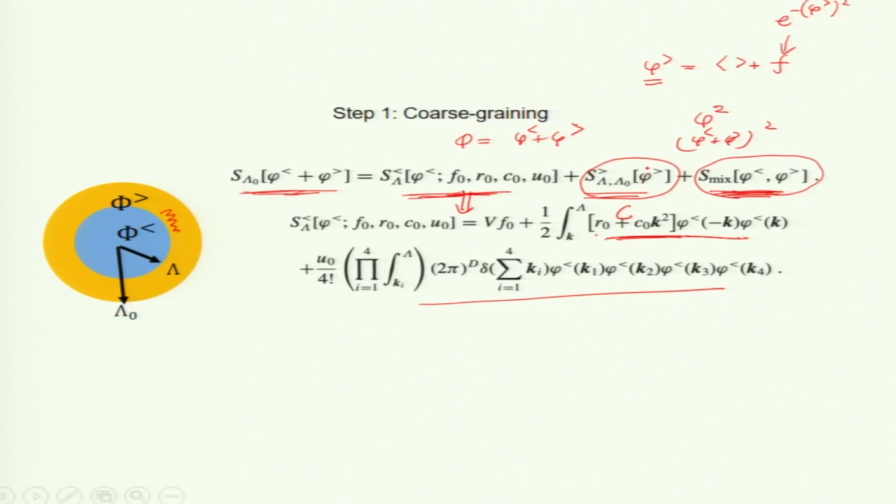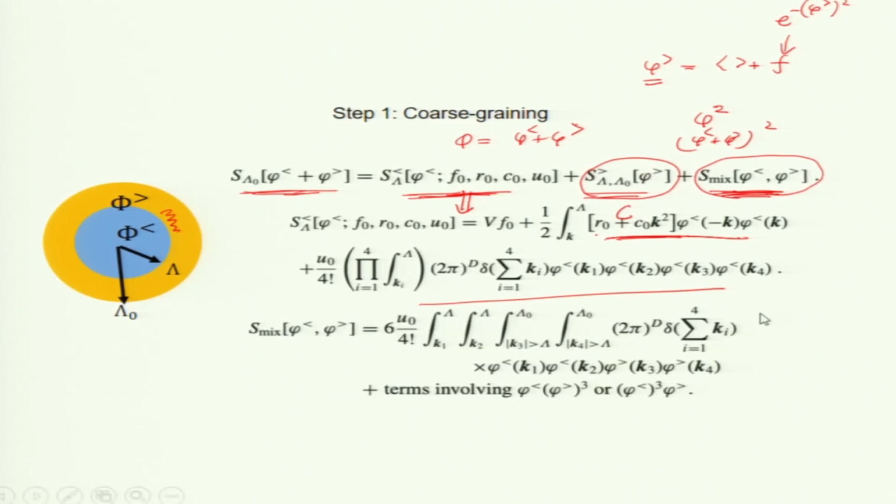In free energy you can add a constant, that is not going to matter for the physics. Now, the mixed part is the tricky part. Here is the nonlinear term of the mixed part.